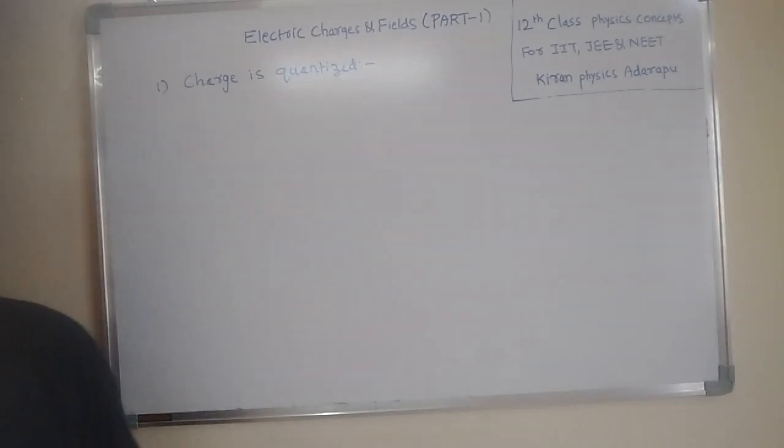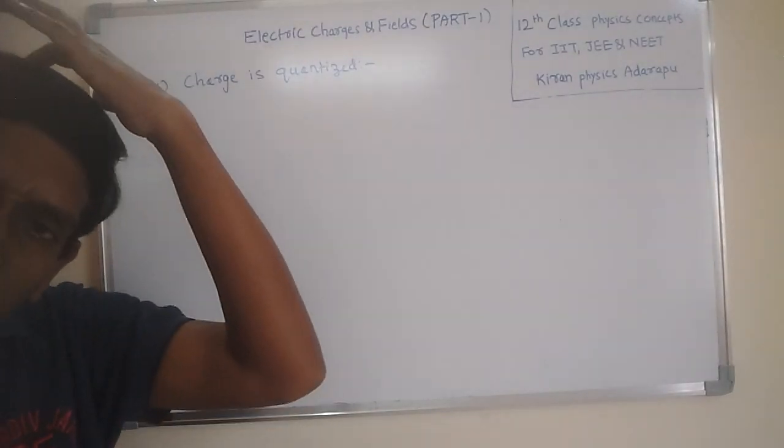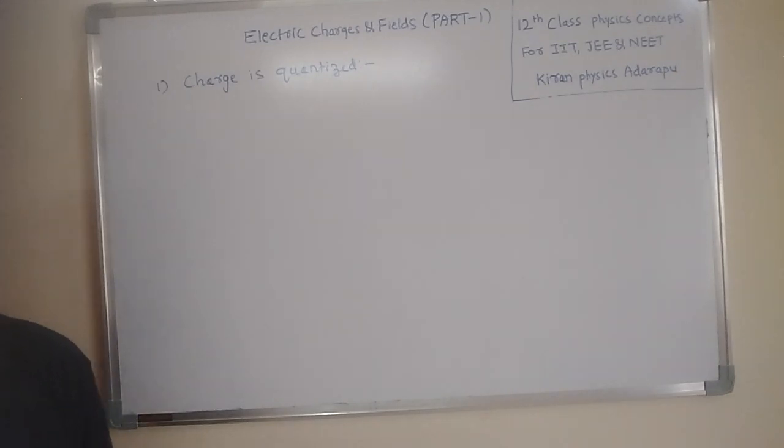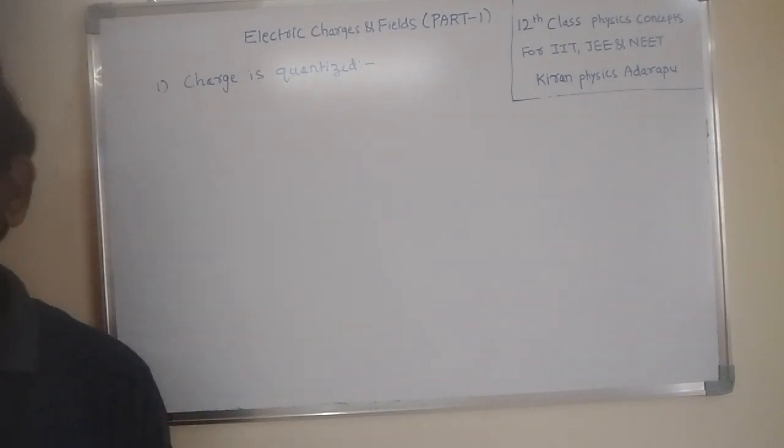The primary charge in our universe is the charge of the electron. So the charge on a body is always measured in terms of the charge of the electron. There is no other charge without comparison to the charge of the electron.